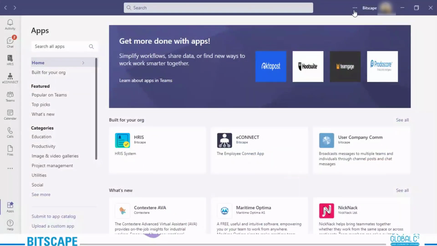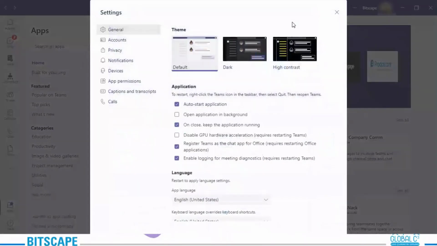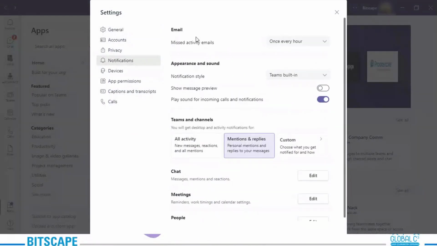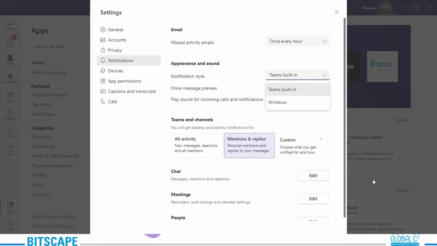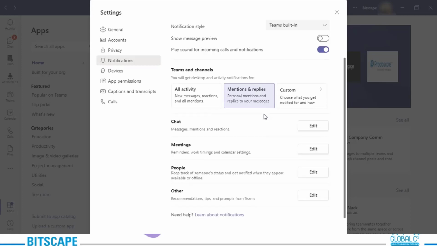I need to go right here on the top, go to settings, go to notifications. So this was the missed activity emails. Then we have the following options. Then we have appearance and sound, notification style: Teams built-in, meaning the Teams style that we have enabled right now, and then we have the Windows one. Then show message preview. When I enable it, whenever I am getting notified, I will be able to see what message it is exactly. Play sound for incoming calls and notifications: yes, no, you can set that.